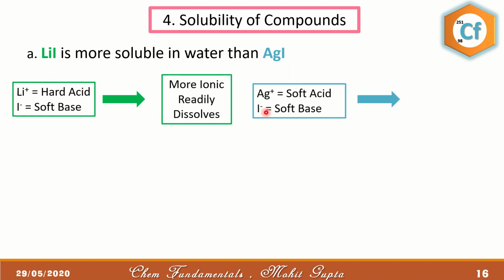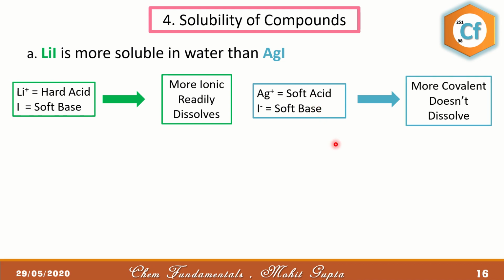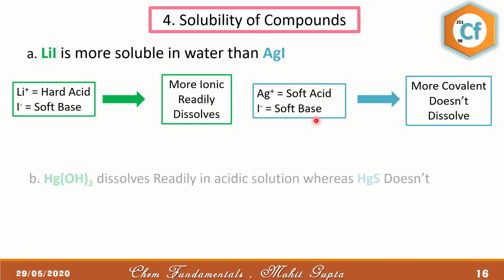Whereas AgI, in which Ag plus is a soft acid and I negative is a soft base, since both are soft, that means they will form a covalent bond, and since the bond is covalent, it won't be able to dissolve in water. Or we can also say soft acid combined with soft base gives a stable product. So since it is more stable, it won't dissolve in water.